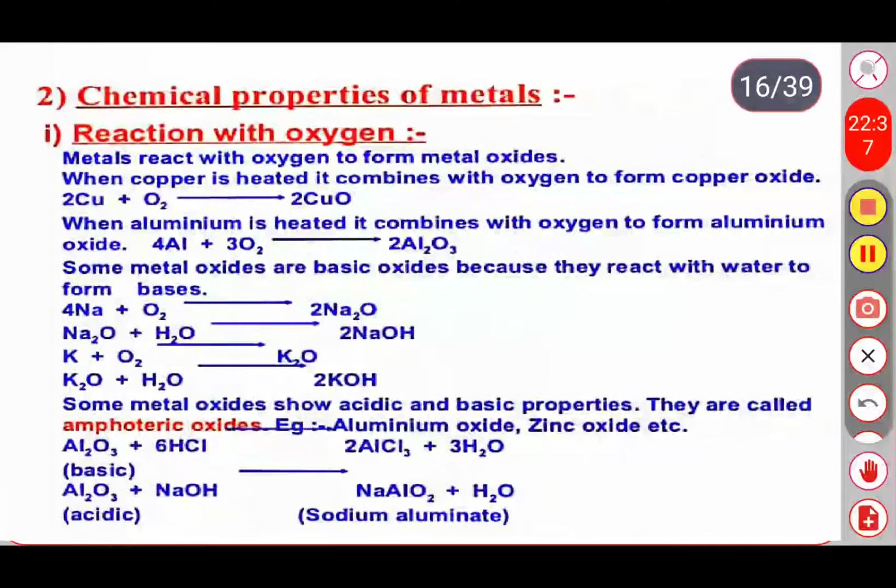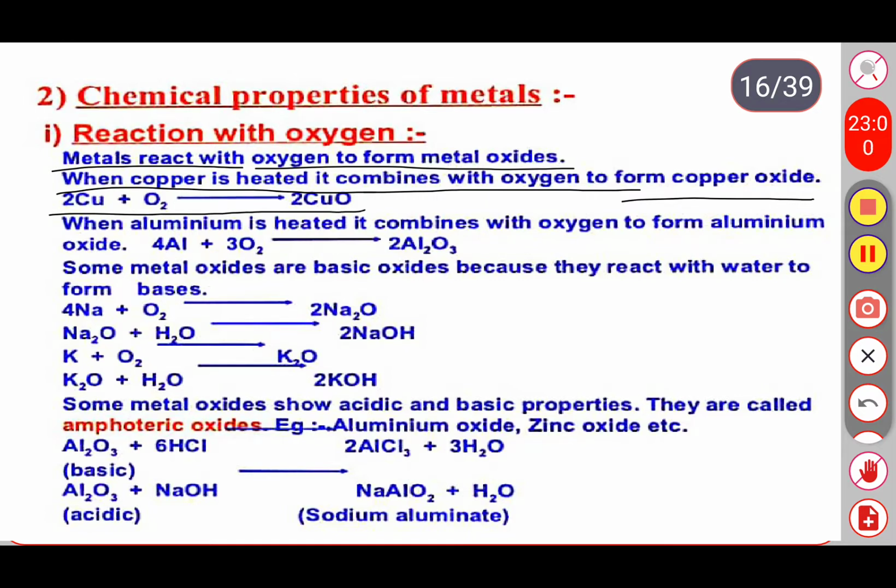Here some more information is given about the reaction of oxygen. See here, metals react with the oxygen to form metal oxides. When copper is heated, it combines with the oxygen to form copper oxide. Here the reaction is given. When copper is combined with the oxygen, it forms copper oxide.